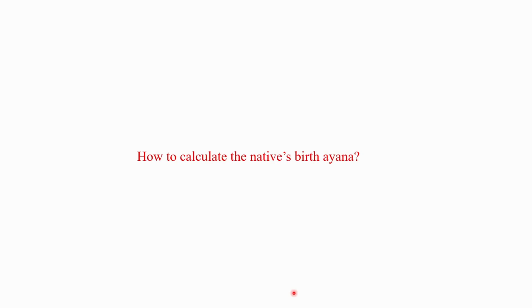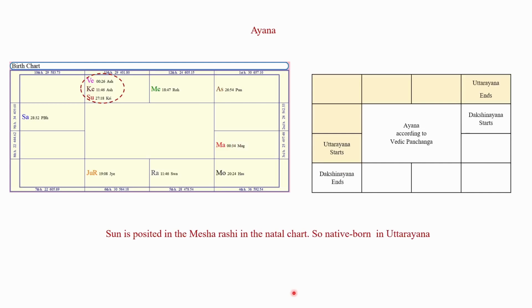Next is how to calculate the native's birth Ayana. We consider 2 Ayanas, that are Uttarayana and Dakshinayana. According to Vedic panchanga, the time when the Sun enters the sign of Capricorn, Uttarayana starts.